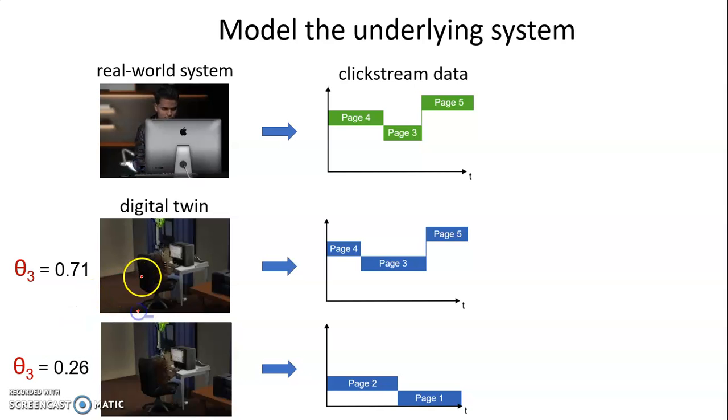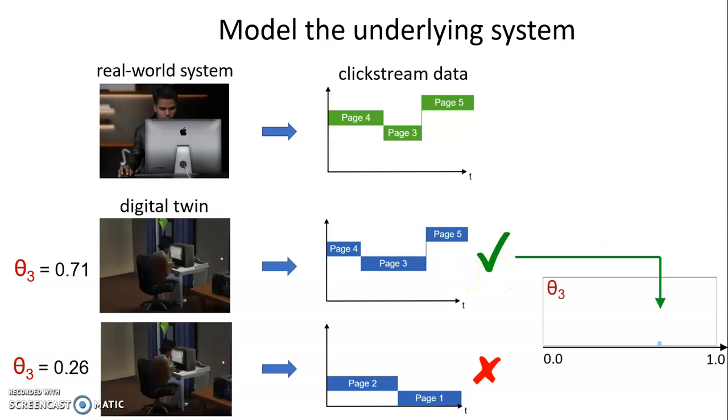For this simulation at the top, the probability of going to the About page, θ3, was chosen to be 0.71. The simulation below was run with the value 0.26. As we can see here, the different parameter values cause the simulations to unfold differently. The accuracy of a simulation is determined by comparing the data produced by the simulation with the data from the real system. Let's call the parameters that produced accurate simulations good parameters. We collect these good parameters.